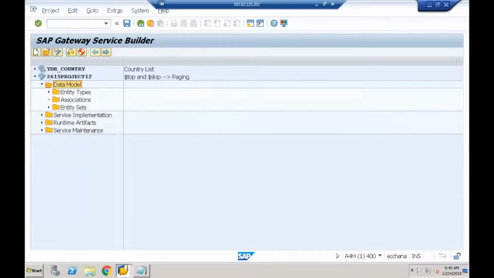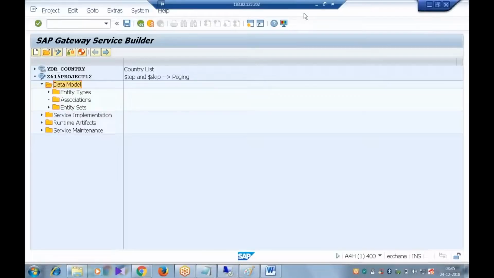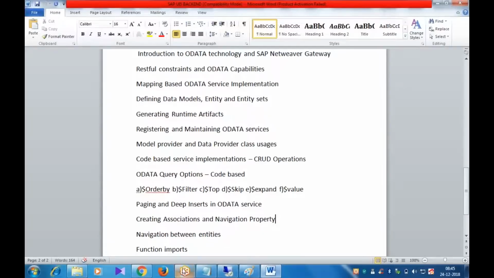Any doubts? Hello sir. Yes, Darshi, say. Sir, can we use control break statements in OData? Control break means at loop, at events, all those things. Yes, inside the loop and endloop we can use them.